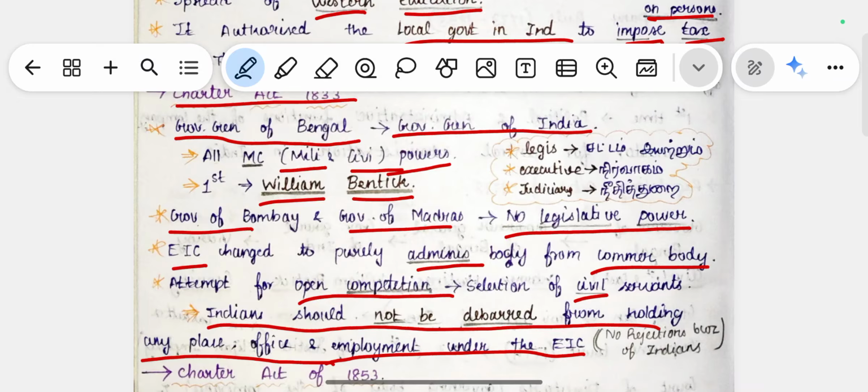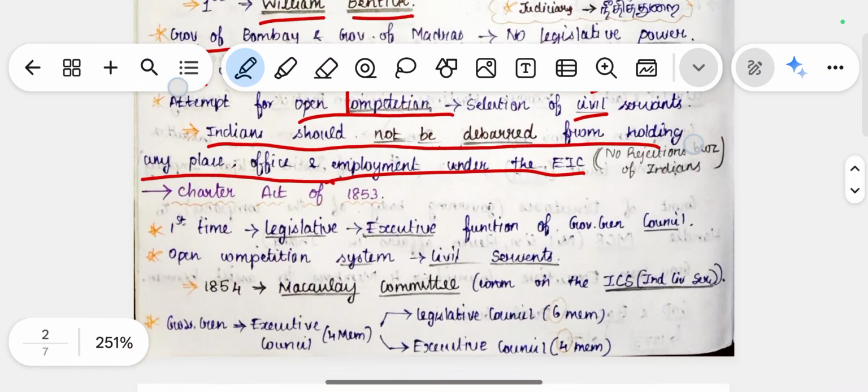Because they are Indian, there would be no restriction on Indians working in an office. Some people used to say you are Indian and cannot come into the East India Company's office, but only for the reason of being Indian, they should not be debarred from holding any place. This came in the Charter Act of 1833.